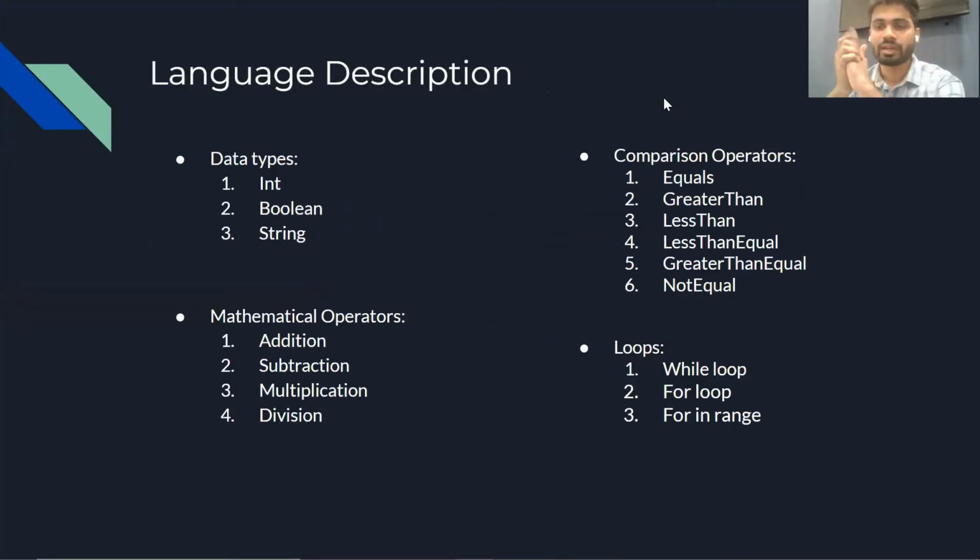So let's begin with the language description we have implemented for our language. We have some primitive data types such as integer, boolean, string, which have been implemented in our language. Additionally, we have comparison operators such as equals, greater than, less than, greater than or equals to, and not equals to. Further, we have mathematical operators such as addition, subtraction, multiplication, division, and loops such as while loop, for loop, and a for in range loop.